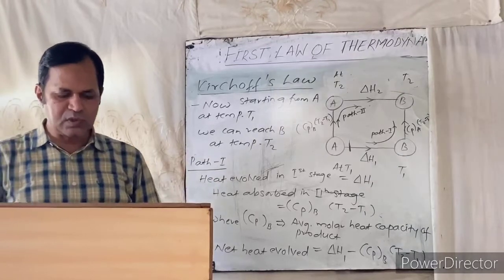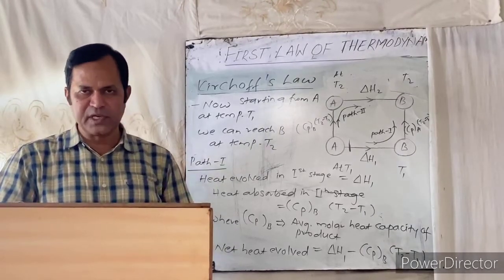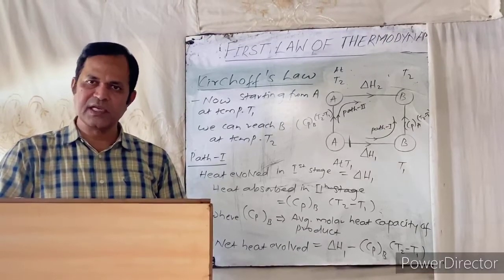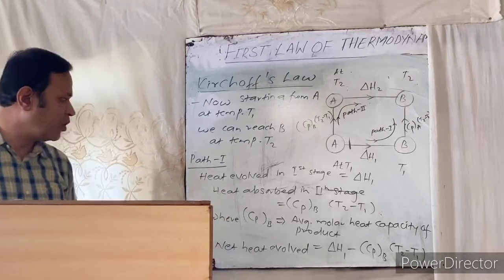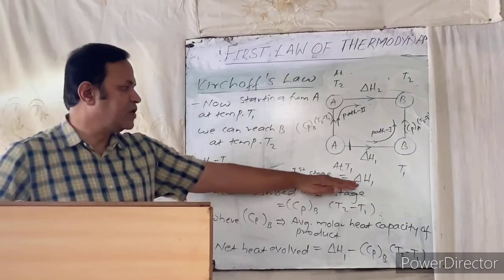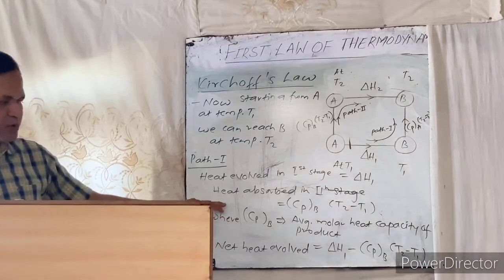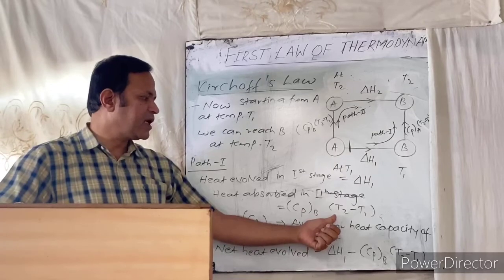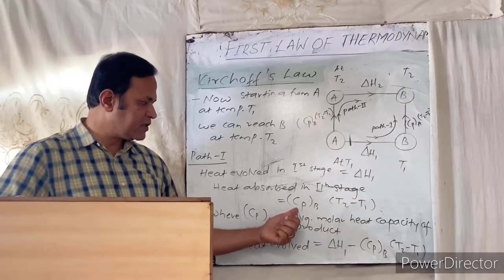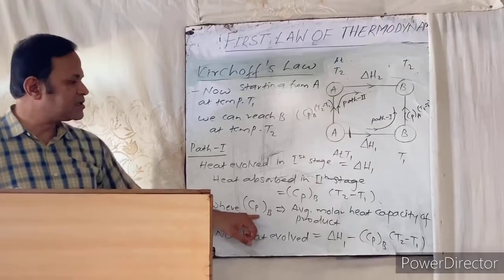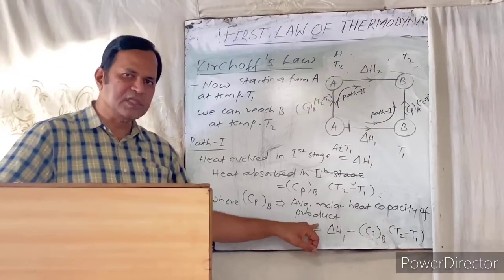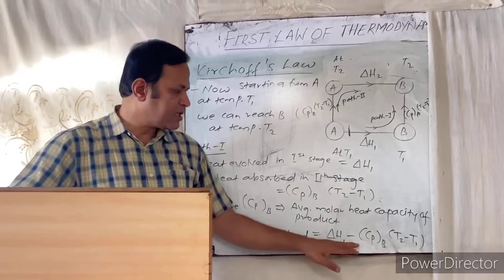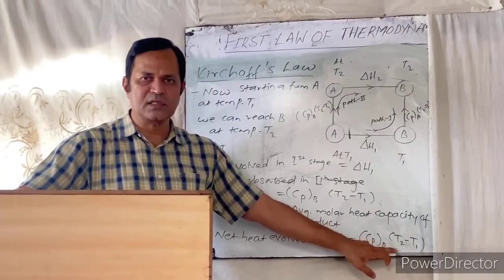Allow the reaction to take place at T1 and obtain the product B at that temperature, and heat up the product to temperature T2. Then the heat evolved in the first stage is equal to delta H1, and the heat absorbed in the second stage is equal to CPB within the bracket T2 minus T1. Now in this equation, what is CPB? CPB is the average molar heat capacity of the product. Now the net heat evolved is equal to delta H1 minus CPB within the bracket T2 minus T1.